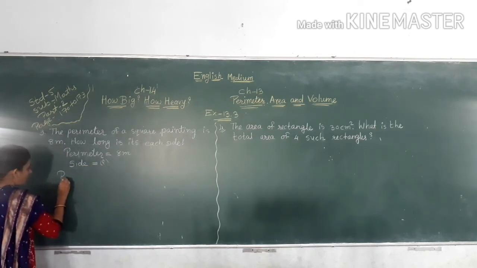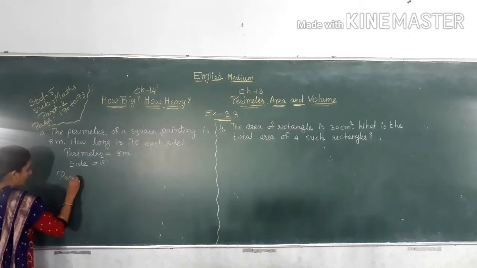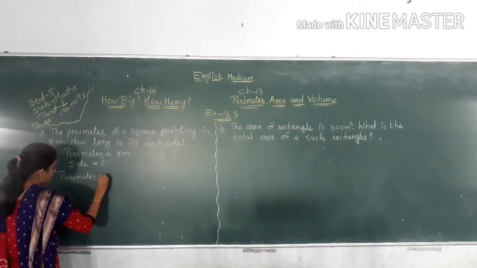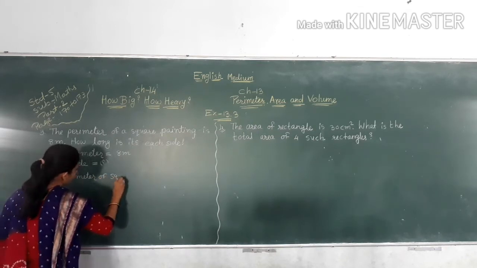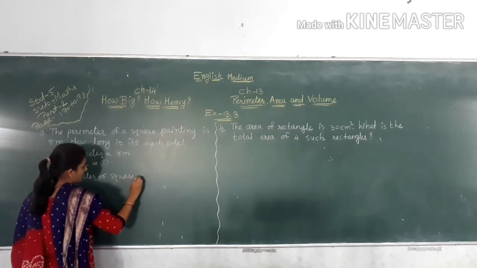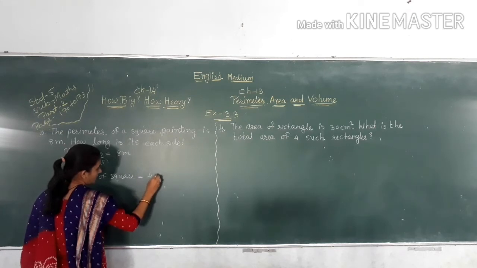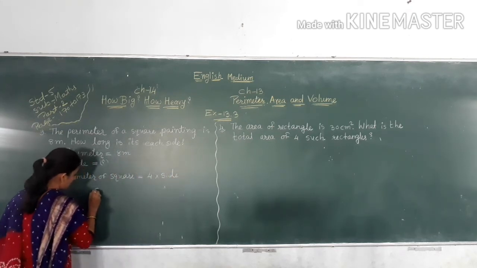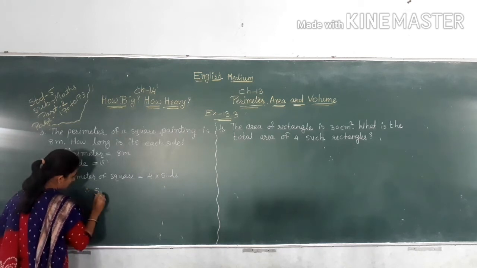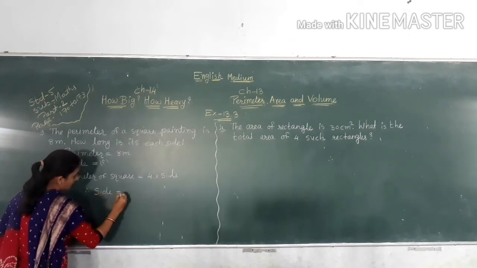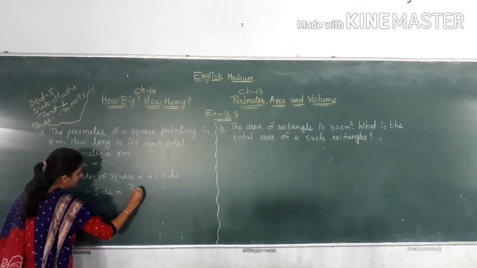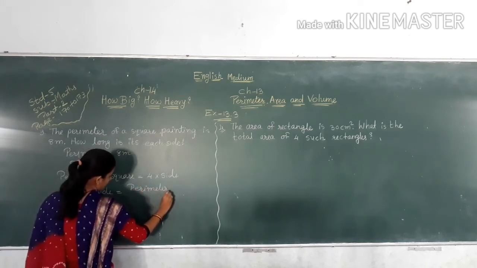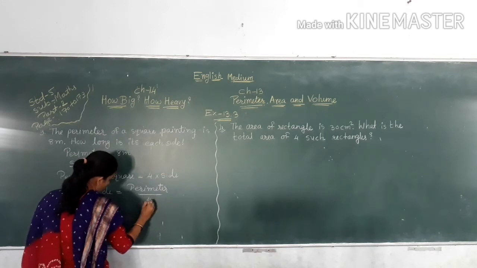Now perimeter of a square is equal to 4 multiply side. So side is equal to perimeter divided by 4.